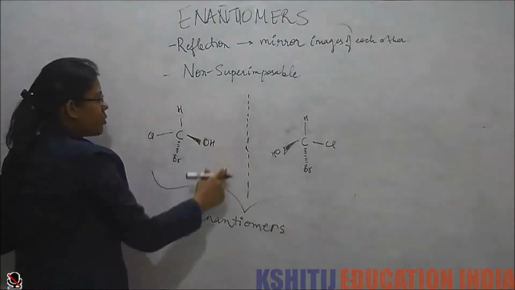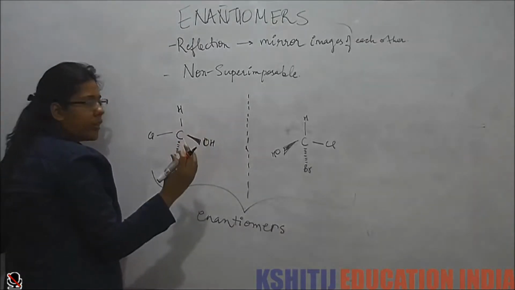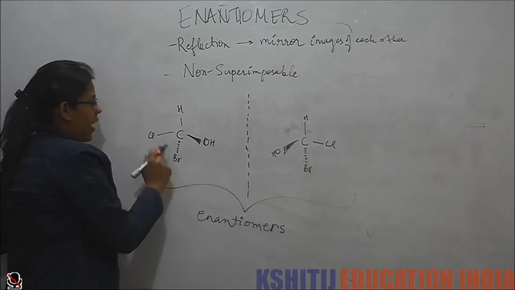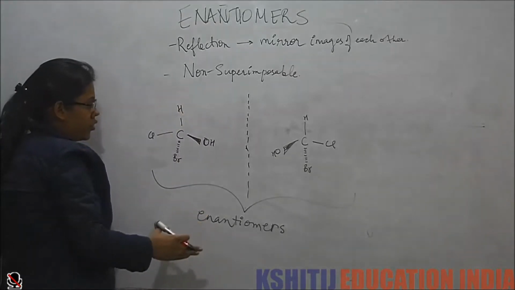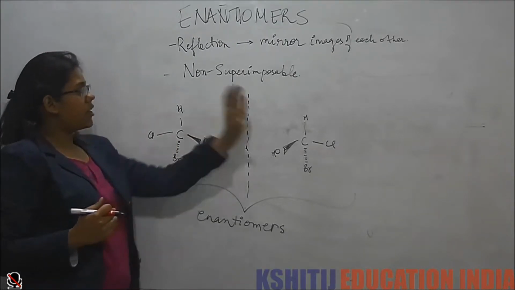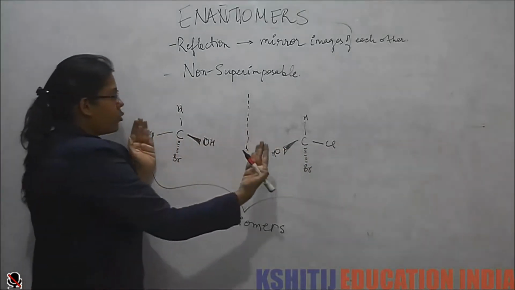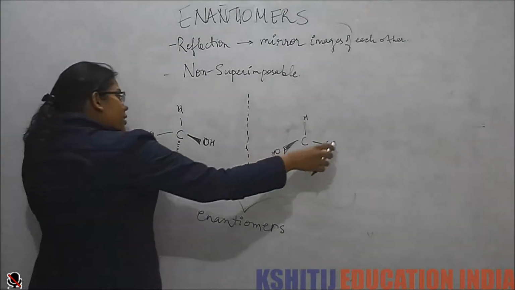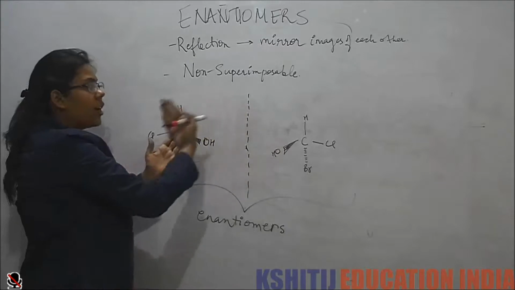If you remember this projection, this means that this OH is coming out of the plane, this bromine is going in the plane, and these two are on the plane of the board or on the plane of the paper. So we see that this molecule is a mirror image of this molecule, but if you try to superimpose them on each other, you will see that this Cl and this Cl will come out rather than coming onto each other.